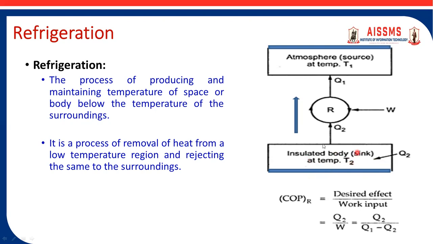That's why the heat associated with the lower temperature sink is Q2. Hence, the refrigerating effect is the desired effect. That's why the numerator is Q2 and the denominator is work input W. So Q2 upon Q1 minus Q2 will be the formula for coefficient of performance of refrigerator.